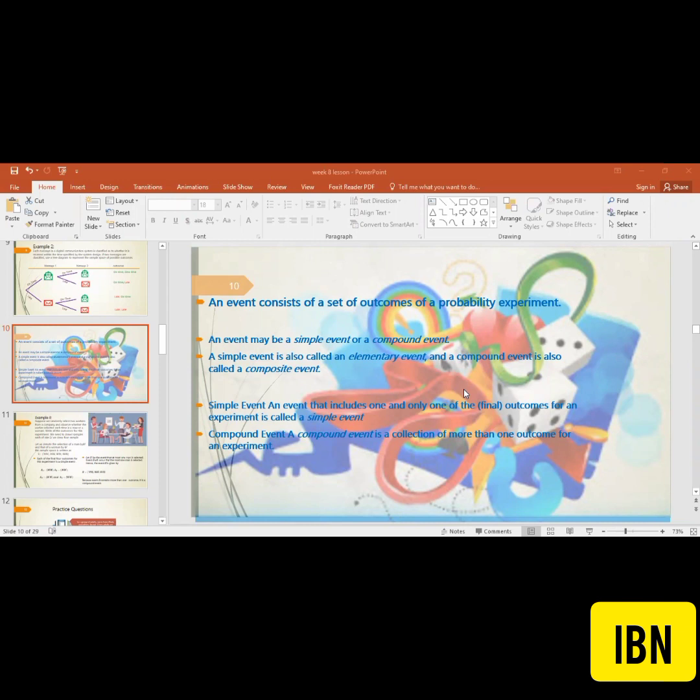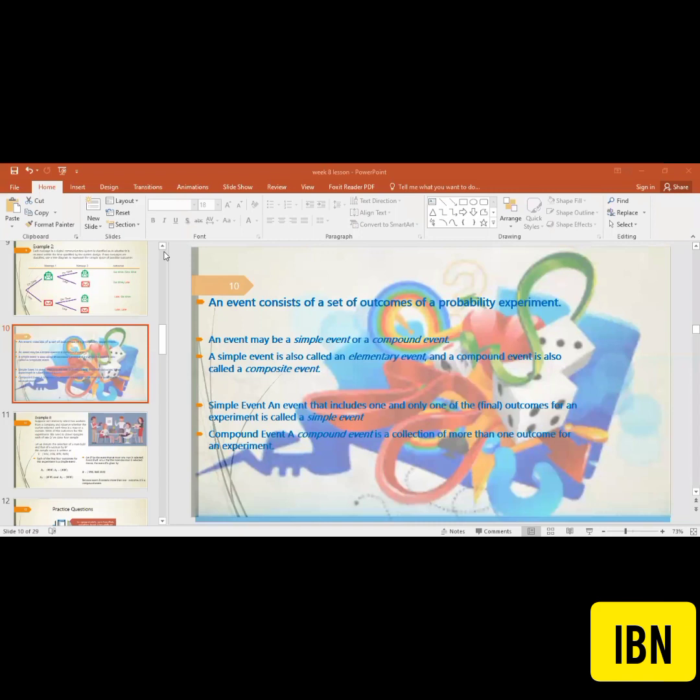I told you that there are two possibilities of the event. One is called the simple event and one is called the composite event. But both can certainly be derived from the sample space, because the sample space is the totality, all possible outcomes. And from all possible outcomes, we can make the simple event or the composite event.